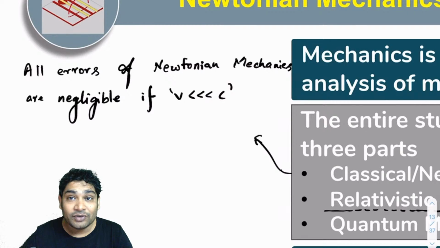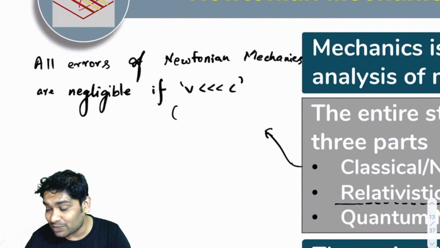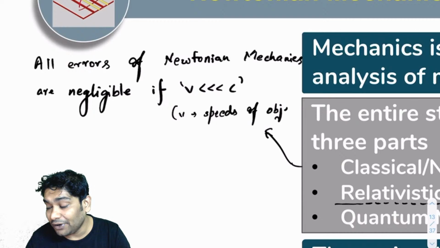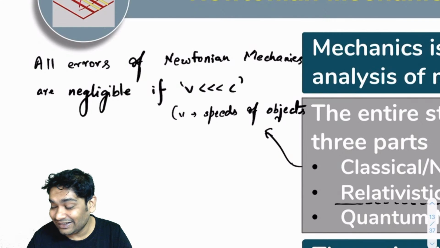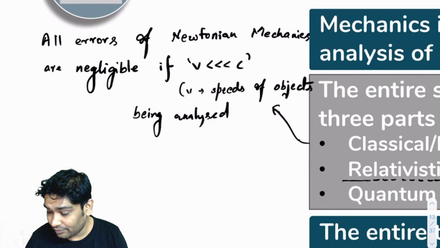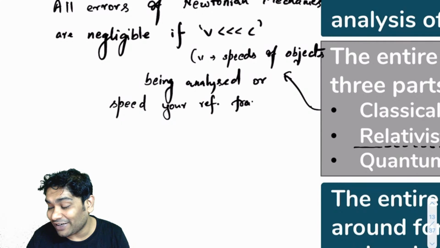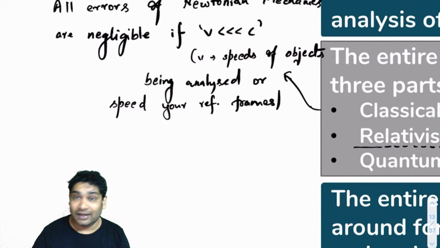Okay, so all errors of Newtonian mechanics are negligible if v is much less than c. So v is the speed of the objects being analyzed, or the speed of the reference frames also. I hope everybody remembers what reference frames are. We discussed that in kinematics.